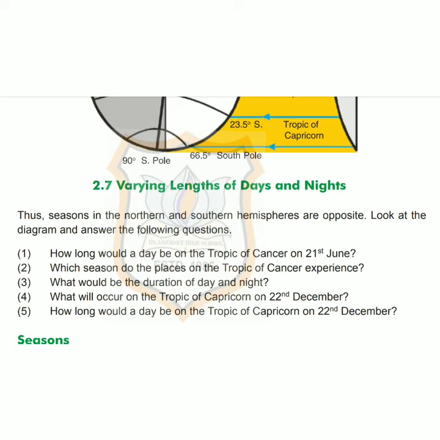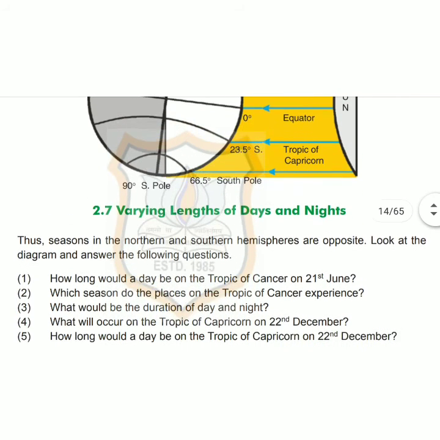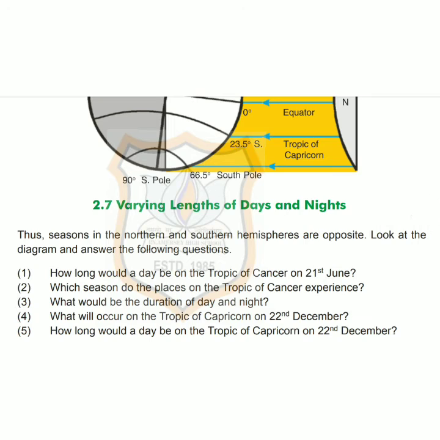Question number 2. Which season do the places on the Tropic of Cancer experience? Answer, Tropic of Cancer will mostly experience summer season. Question number 3. What would be the duration of day and night? Answer is, the day will be long while the night will be short.